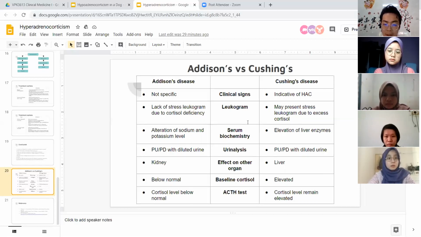For baseline cortisol, there will be elevated cortisol in Cushing disease, and on the contrary, Addison disease will have below normal cortisol levels. And lastly, for the ACTH stimulation test, the cortisol level might remain elevated in Cushing disease, whereas in Addison disease, it will be below normal even after administration of the test.